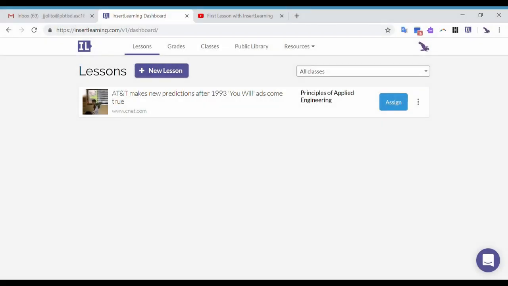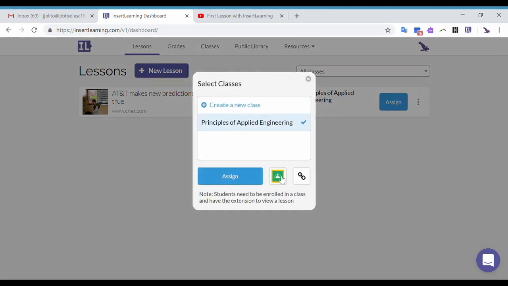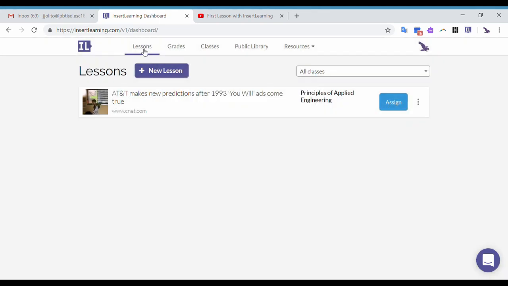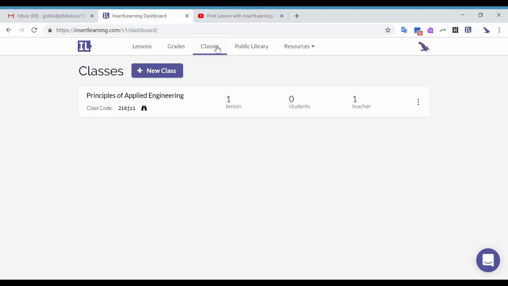Another way to do it is just to go back to your dashboard. That's your insertlearning.com dashboard. You're going to see the lesson there, that's under the lesson tab, you could assign it, and you're going to do the same thing. Once we have assigned it, we can go to the classes tab, and you're going to see that that lesson is assigned to that specific class that you assigned it to.